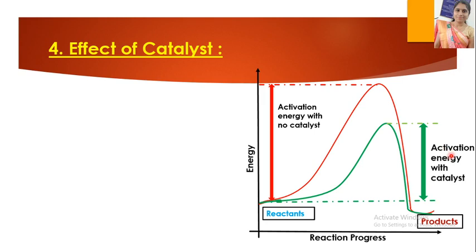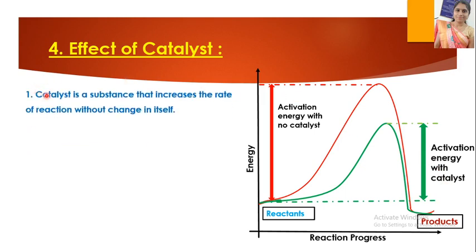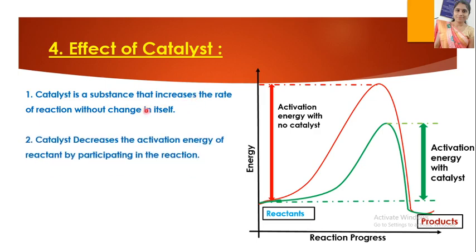This is the activation energy with no catalyst. If no catalyst is used, this much activation energy is required to convert reactant into product, and this much activation energy is required with catalyst. So what is a catalyst? A catalyst is a substance that increases the rate of the reaction without change in itself.